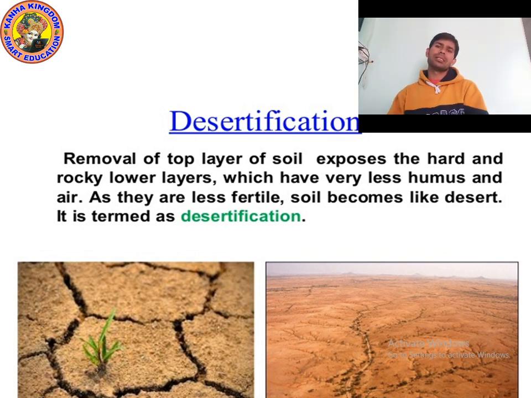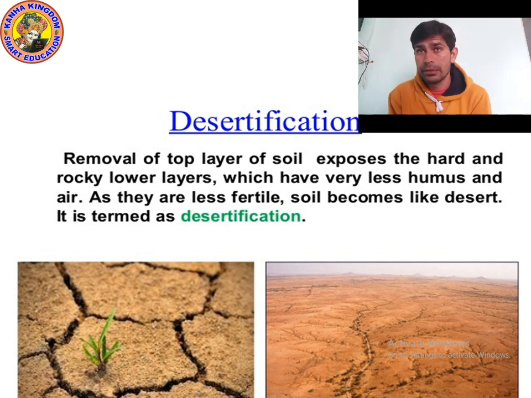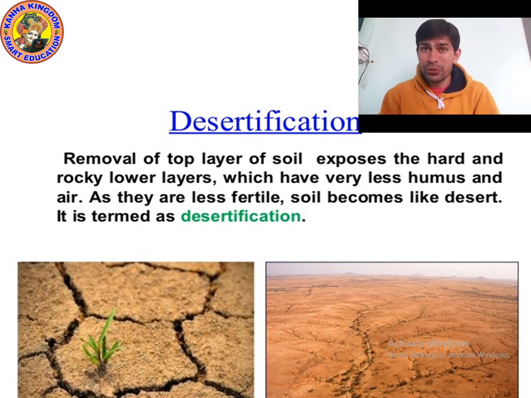Check out the spelling of desertification: D-E-S-E-R-T-I-F-I-C-A-T-I-O-N. Desertification. This is also due to deforestation. Desertification is actually due to deforestation. Whenever soil erosion increases, there will be a decrease in soil fertility, and it leads to desertification.